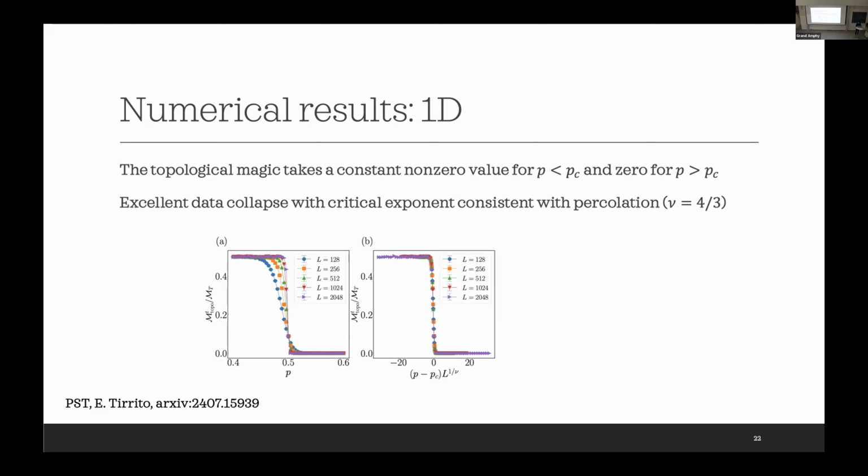Then we also performed some finite size scaling. Here we obtain the data collapse from which we can extract the critical exponents, and this is also consistent with the value from percolation. Maybe I forgot to mention before that this circuit can be mapped to percolation, so we know the critical point and the critical exponents of the circuit.